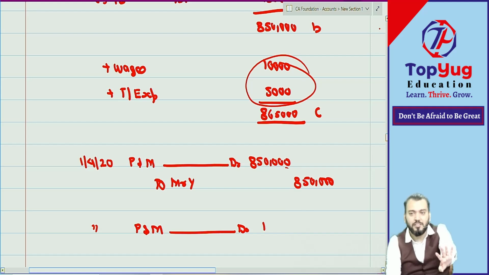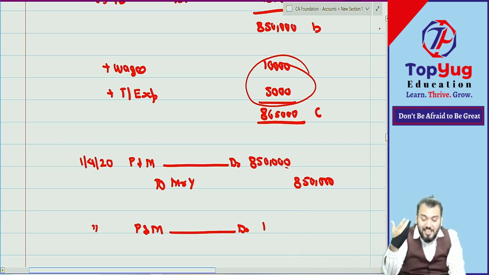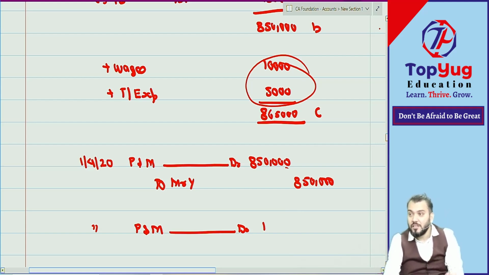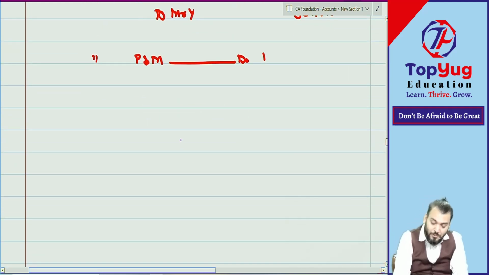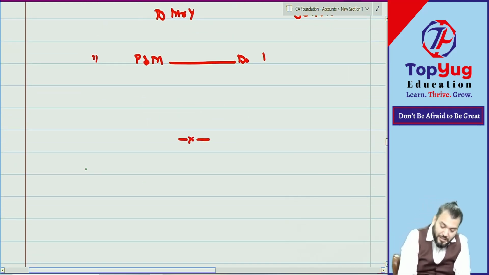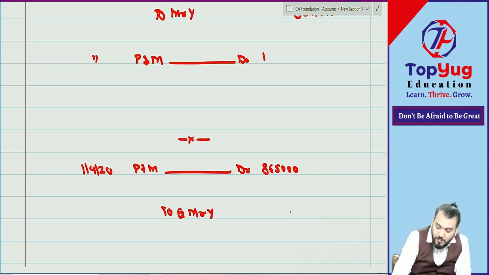Okay, I understood. Now those at option C, how many are saying 8,65,000? Correct. Now your turn. What will be your journal entry? I need to understand what you are understanding. On 1/4/2020, what journal entry? Plant and machinery account debit, how much? 8,65,000. To what? To Mr. Y, how much? 8 lakh.